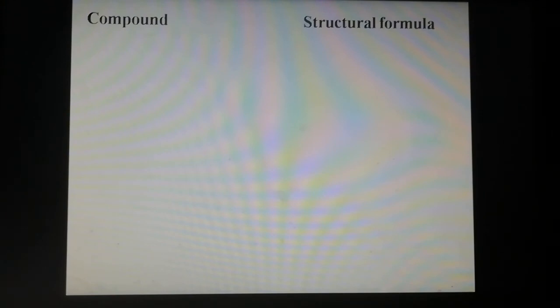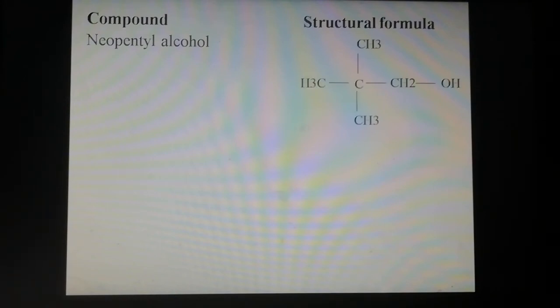Then the next compound. The common name of the compound is neopentyl alcohol. So the structural formula for neopentyl alcohol is shown below. Now try to name the given organic compound. First identify the longest chain. So students, this is the carbon chain.